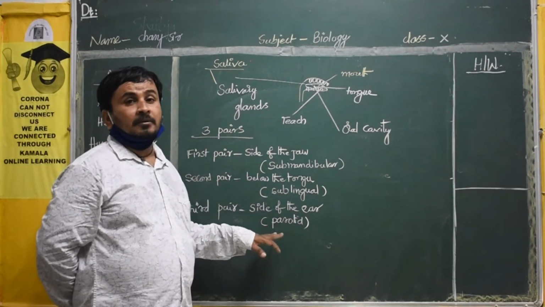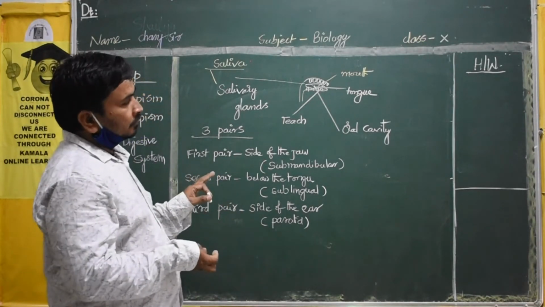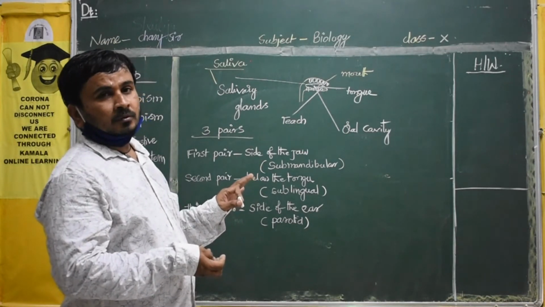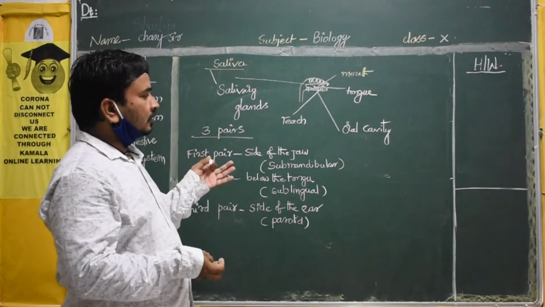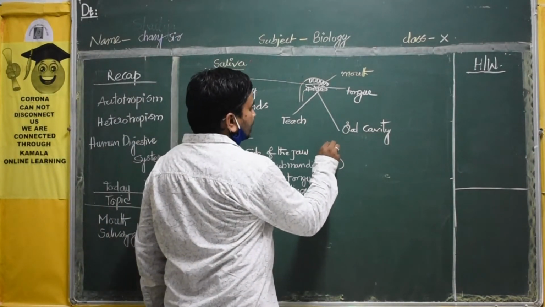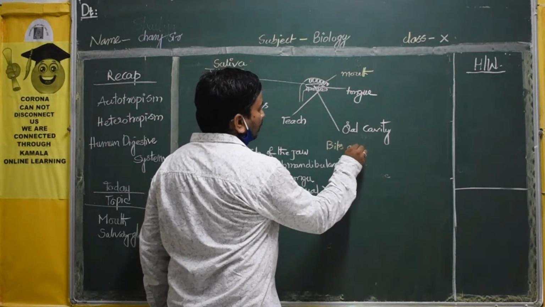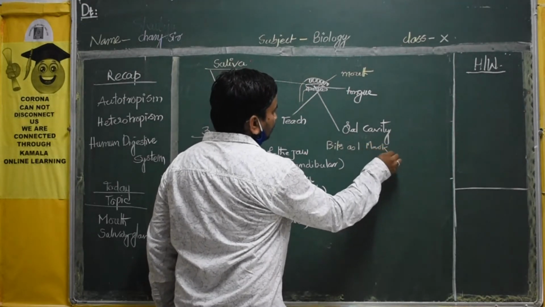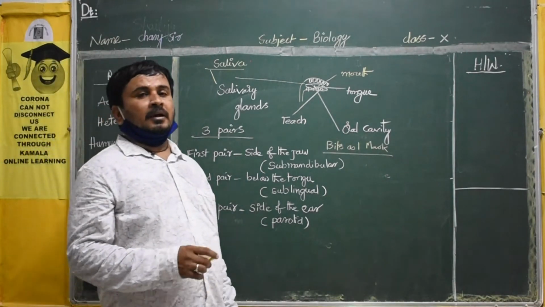Very important. They will ask in bits. So every time I will tell the questions, like 1 mark, 2 marks, and 4 marks questions, and what the important topics are. These are the bits and important questions. Bits are 1 mark questions. What is the submandibular?